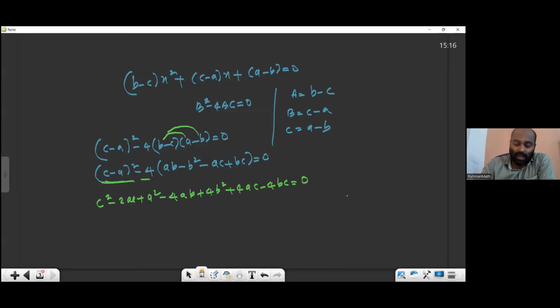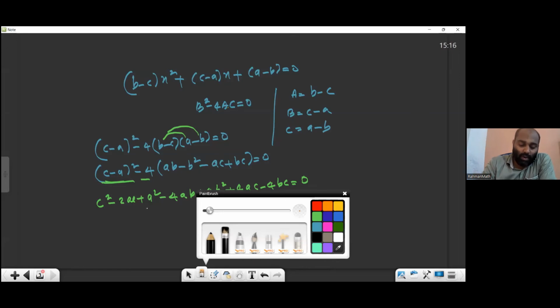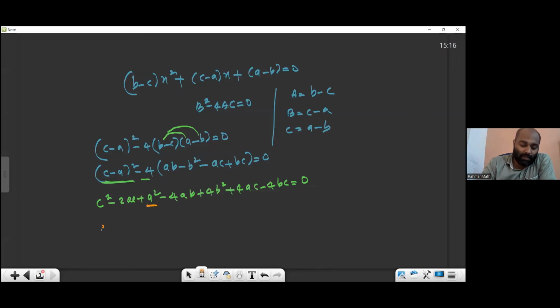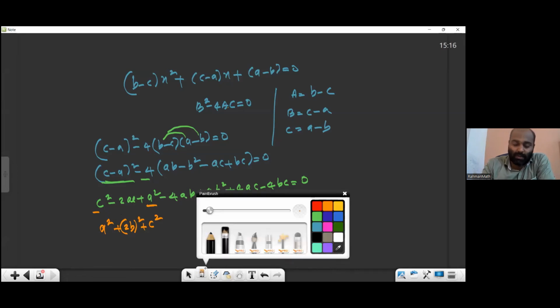Now what is the next procedure? That is most important. Square term, first I wrote a square. Then b square term, when you write, you should write it as 2b whole square, because 4b square means what? 2b whole square. Then c square term. So I wrote a square term, b square term. B square term I wrote as 2b whole square. That's what we are calling 4b square.